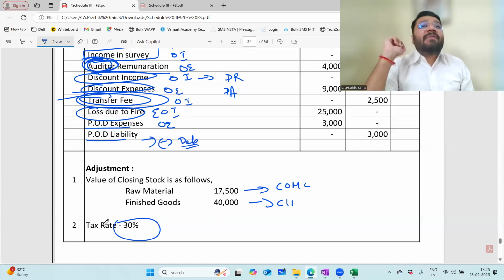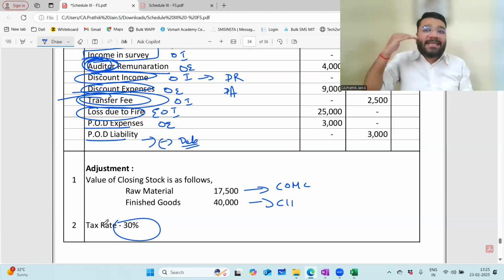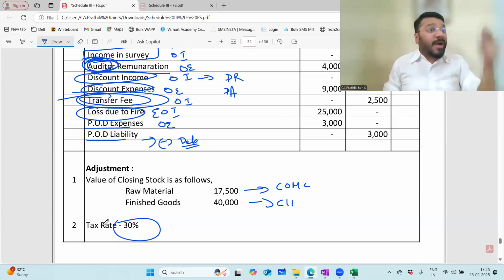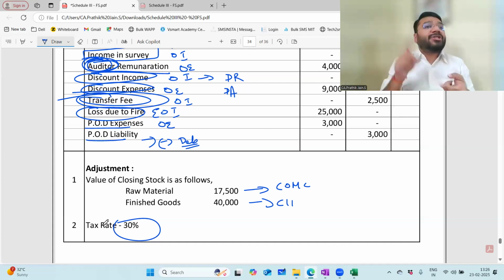So the initial 5 or 6 classes that we are studying now, the next 3 classes we'll spend only on the balance sheet, so that I can build the basics for you. There is a momentum that I can set for you to handle the big complicated questions. In the exam, you get one full-fledged question for 10 to 14 marks, where you have to do the entire balance sheet and P&L in one straight shot.